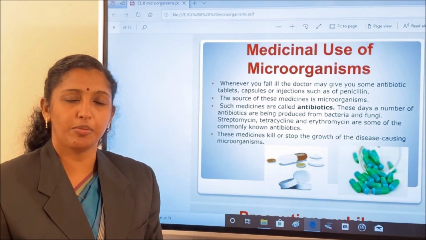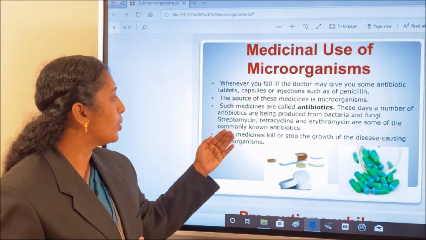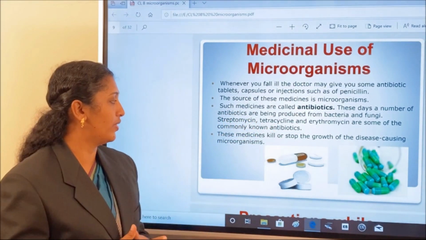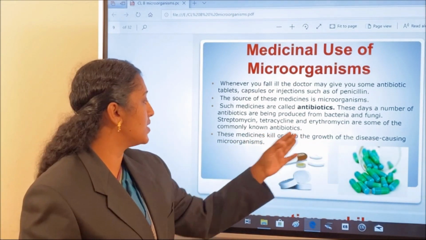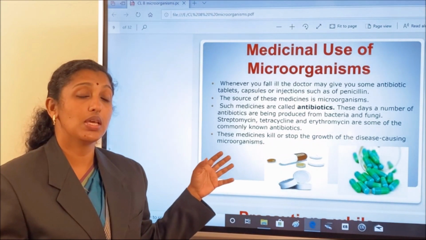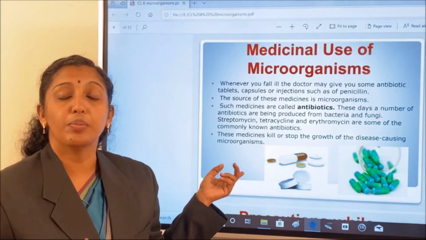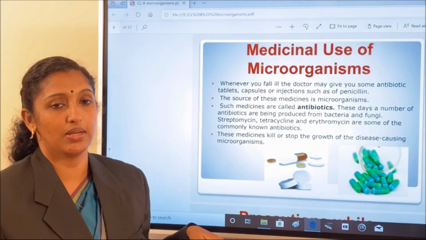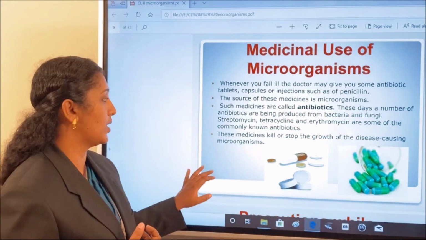Amoxicillin, I think you are very familiar with that antibiotic also. It is also prepared from these organisms, bacteria or fungi. These medicines kill or stop the growth of disease causing microorganisms. So we extract this antibiotic from the bacteria and fungus, and that is used as a medicine for killing the same group of organisms.